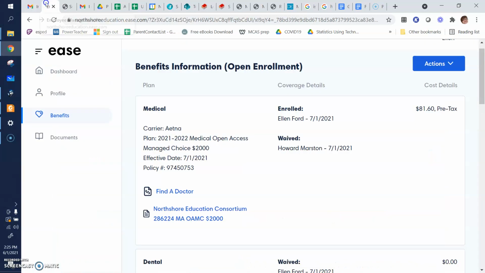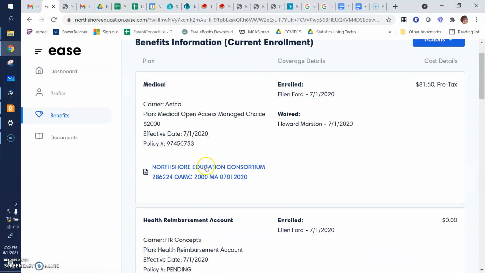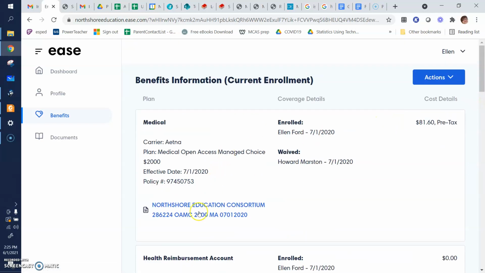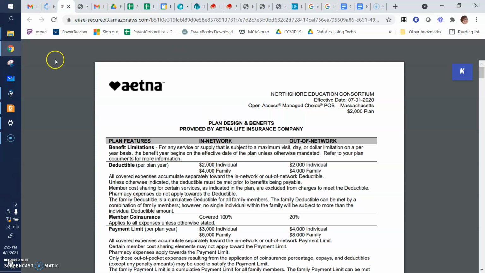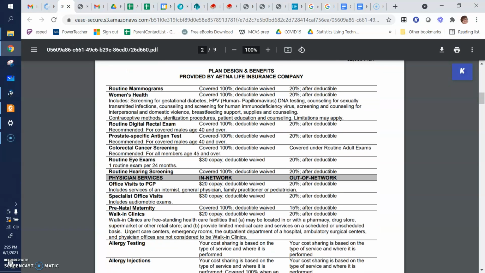So now if I go back, that was the only choice I had here, I guess on the benefits tab. Oh, except actions. Oh, view current enrollment. Okay, and that's the same thing I just did, right? Oh no. Okay, so now this is my current enrollment.